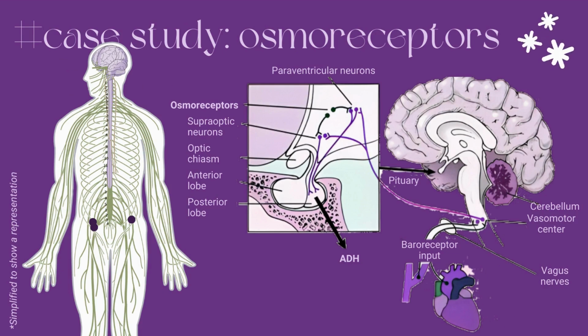When these changes are detected, specific receptor proteins like osmoreceptors, located in the hypothalamus of the brain, send signals to burst and release antidiuretic hormone, or ADH, from the pituitary gland. ADH acts on cell surface receptors in the kidneys, called V2 receptors, to increase water reabsorption, thereby reducing urine output and conserving water. In this case, a malfunction in Marcus's receptor-based signaling system likely contributed to his dehydration.